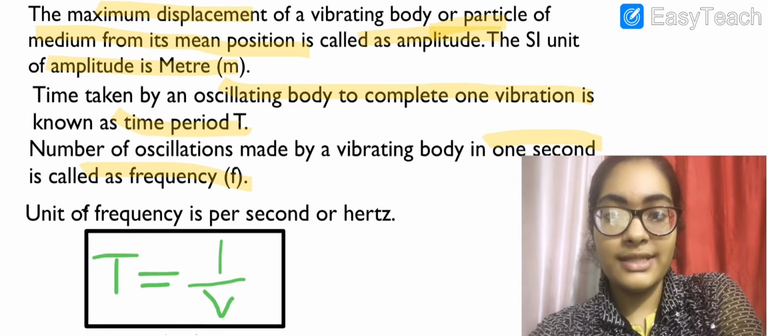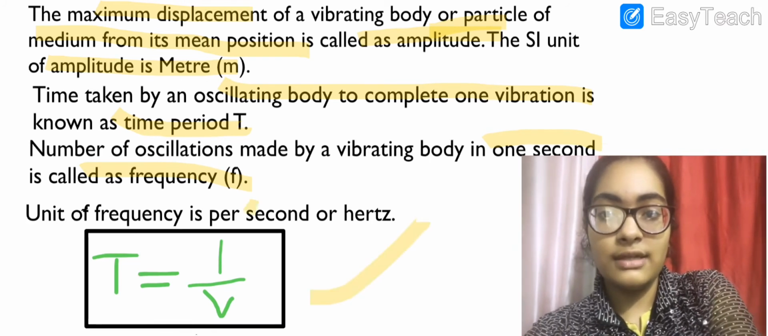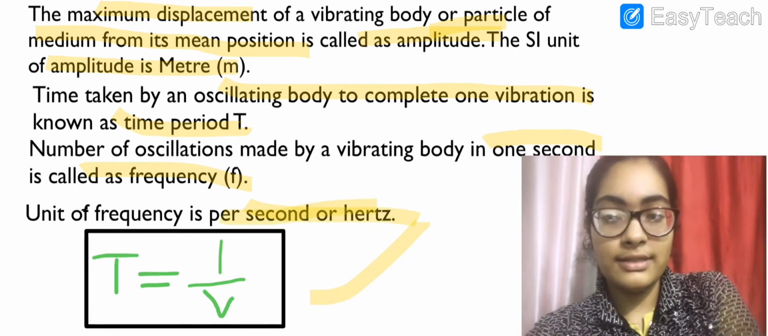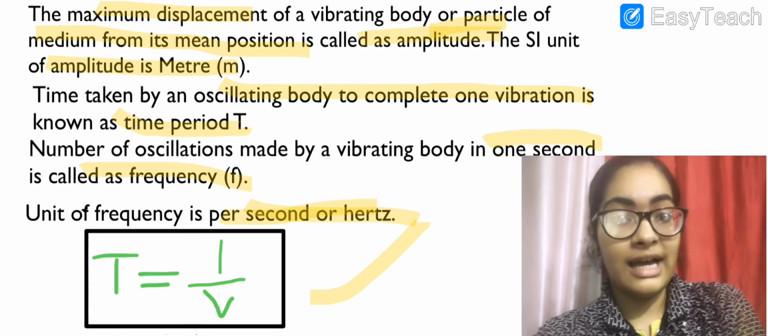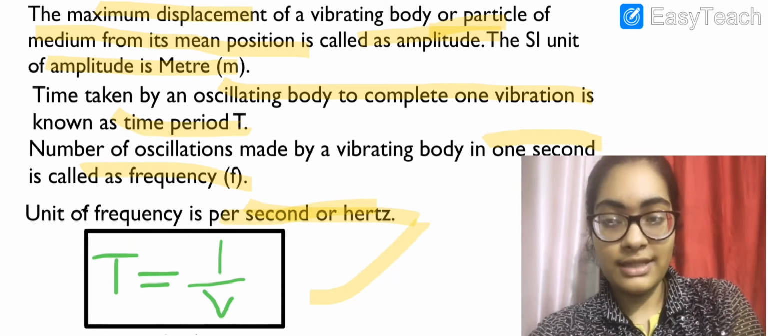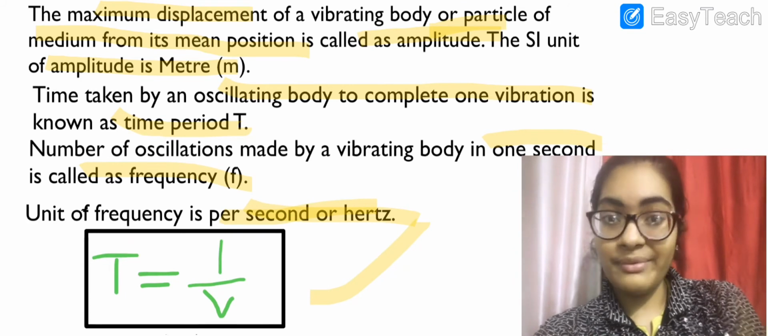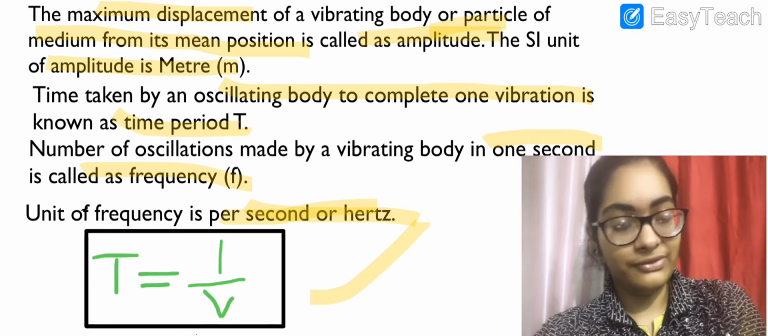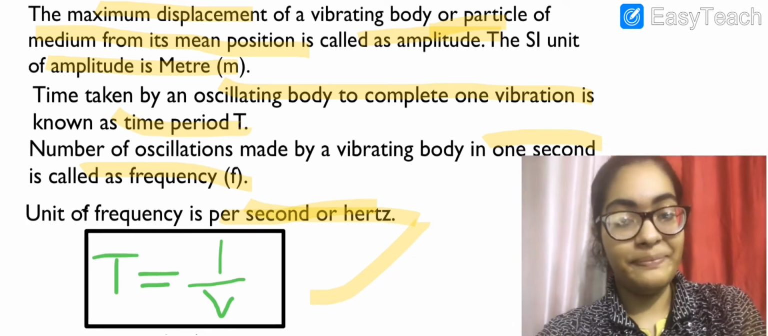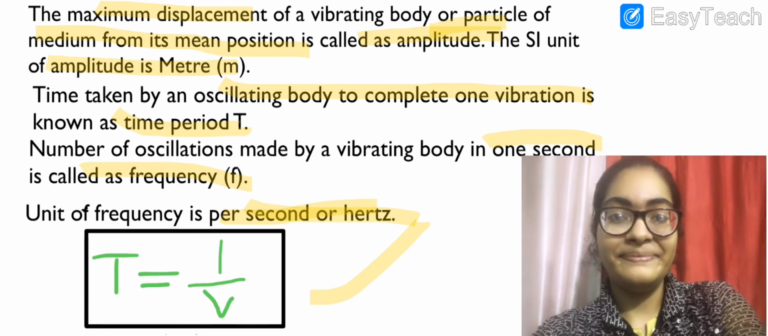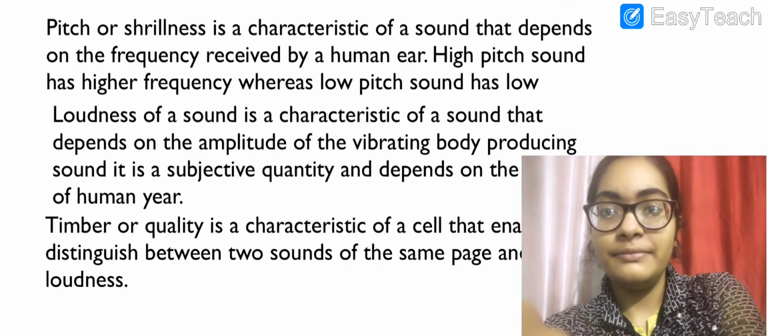So unit of frequency is this. Can you see the formula? Unit of frequency is hertz, or per second, and the formula relation between time and frequency. Can you see this? Time is equal to inverse of frequency, or frequency is inverse of time. Very important formula for very simple numericals. Now the next slide.